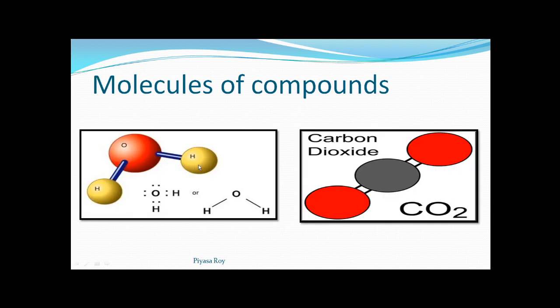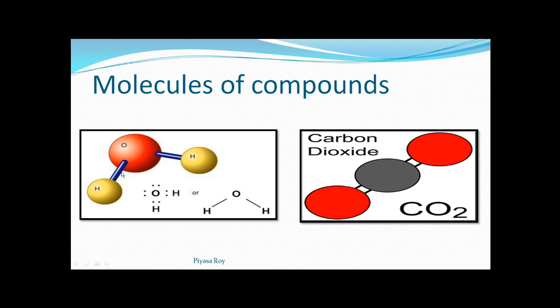See, these are some molecules of compounds. So first here we have taken water. Water is a very common substance. So here we can see in a molecule of water, in the middle there is an oxygen atom, and two hydrogen atoms are there.